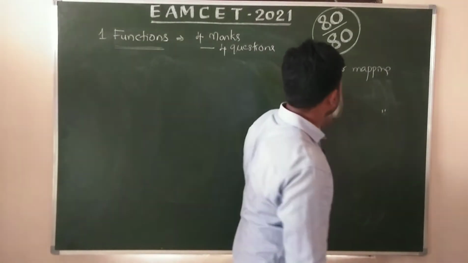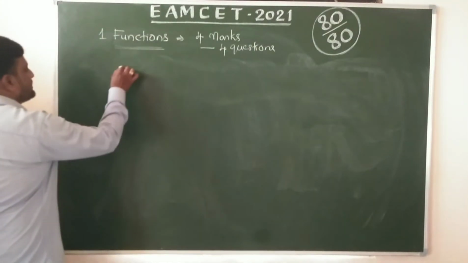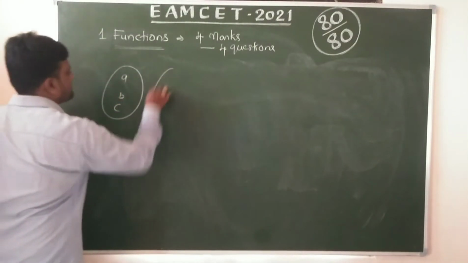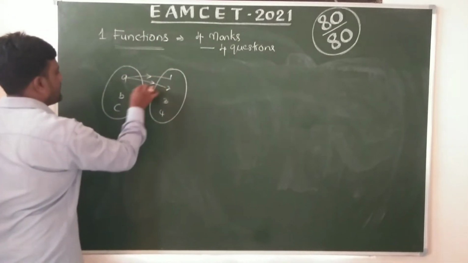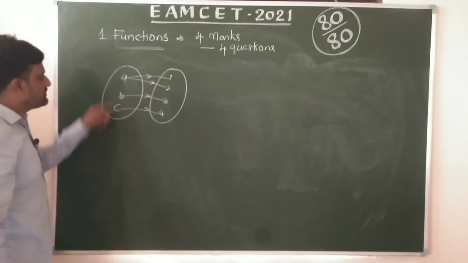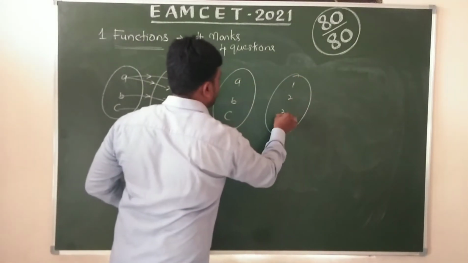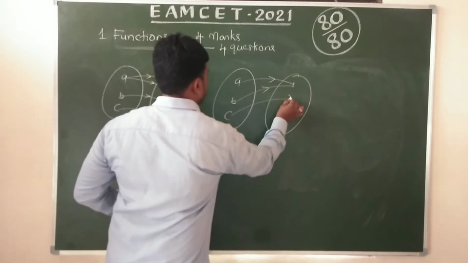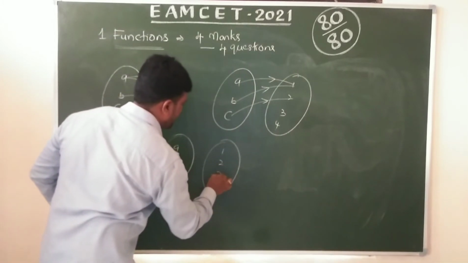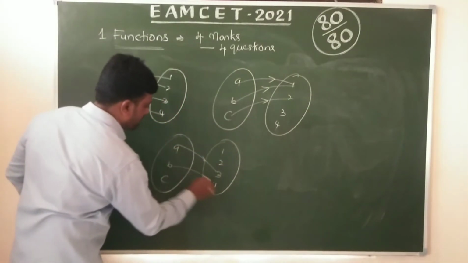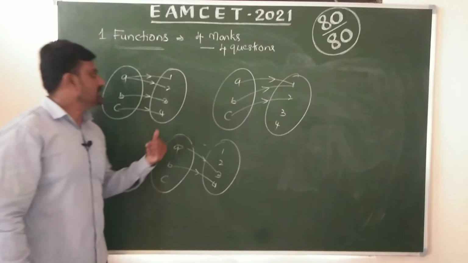Now can you say which one is a function or not? Let us take for example A: a, b, c and B: 1, 2, 3, 4. Now observe these diagrams.